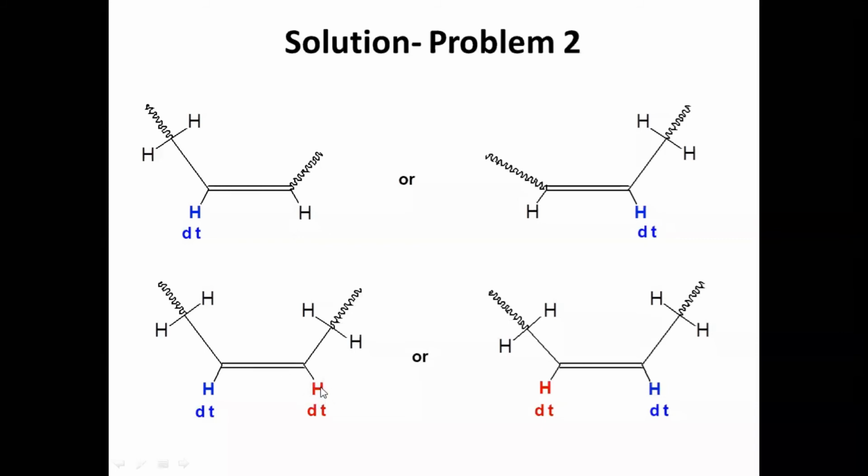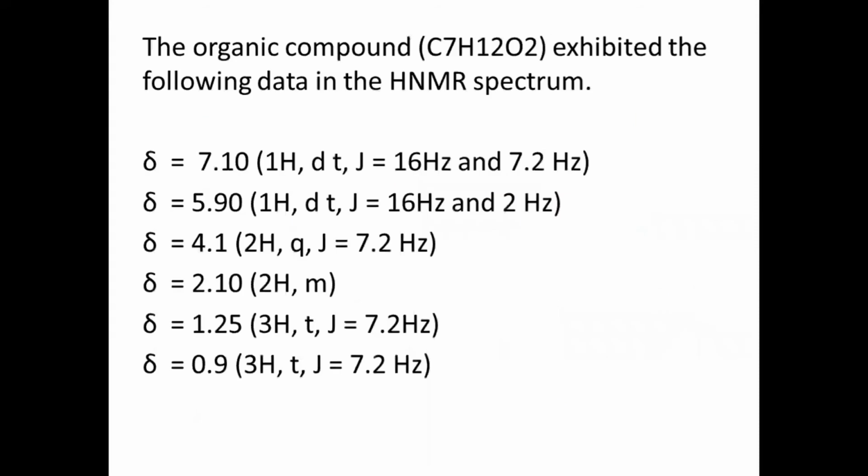Now the same: this blue color hydrogen will interact with this red one, and the red color hydrogen signal will be observed at 5.9 as a doublet of triplet. Now the point is that a double bond is present and it is attached to a methylene group. This is our confirmation from the first two signals.